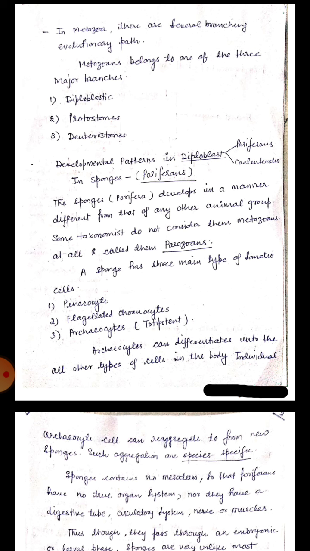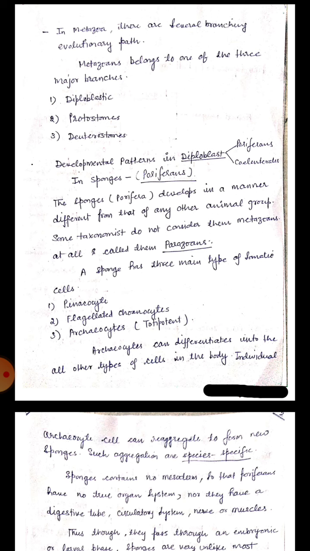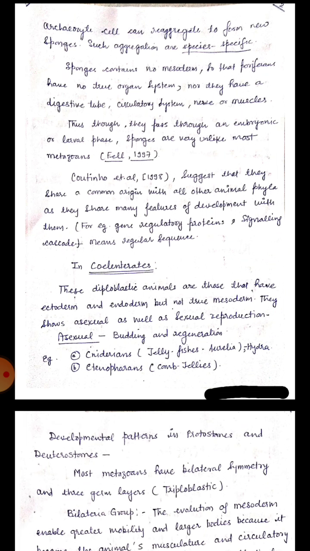A sponge has three main types of somatic cells. First one is pinacocyte, second one is flagellated choanocyte, and third one is archaeocyte. Archaeocyte is also known as totipotent. Archaeocytes can differentiate into all other types of cells in the body. Individual archaeocyte cells can reaggregate to form new sponges. Such aggregations are species specific.